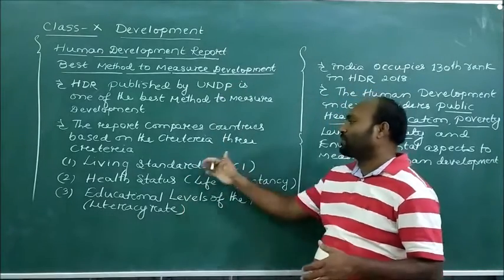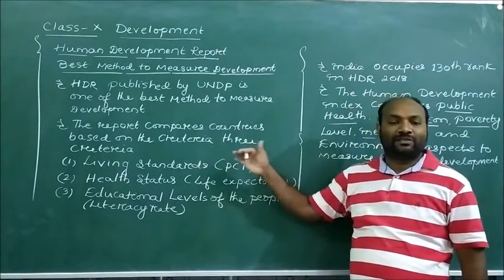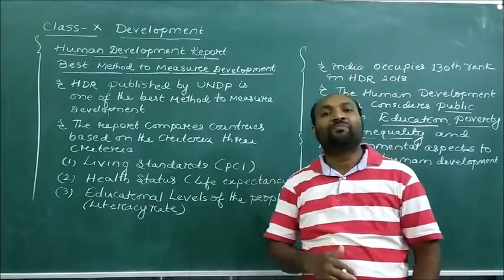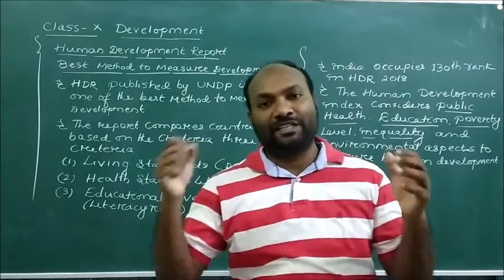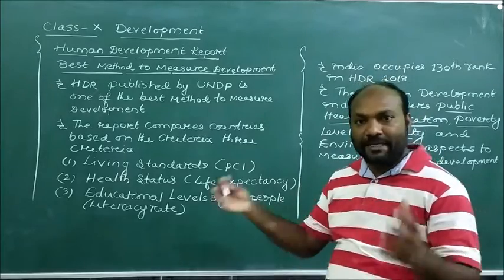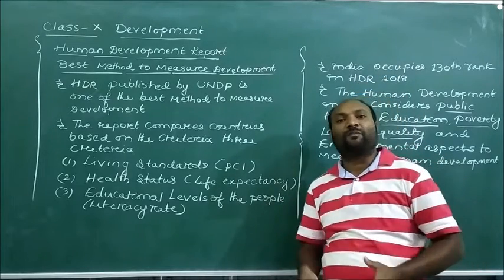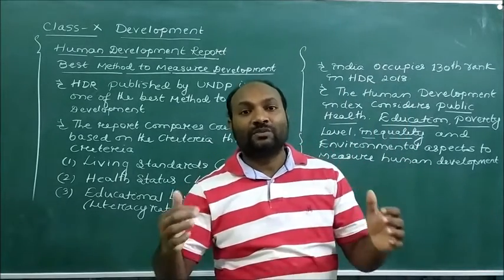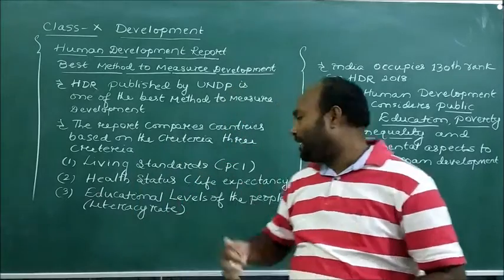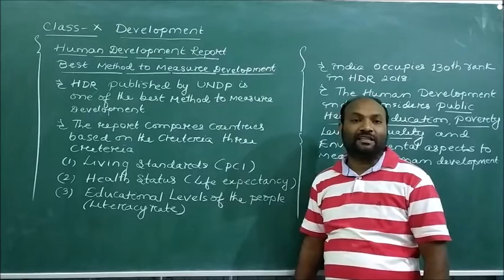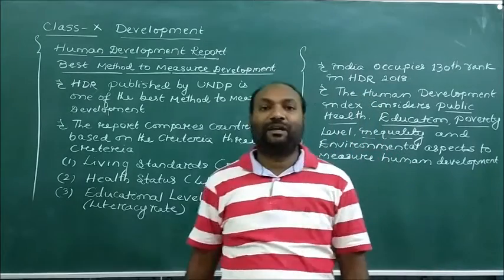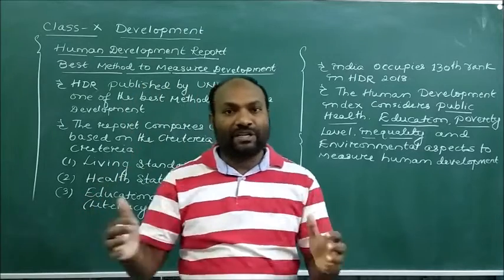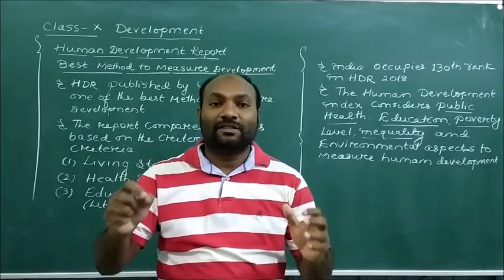So if we want to develop our nations, then we need to make our nations perfect in all these three areas: per capita income, which comes under the category of living standards, and the health status, where we need to increase public health facilities at a cheaper rate and provide better medical facilities to the citizens, so that they will have better health status and better life expectancy, and become the resource persons of the nations. And at the same time, we see the literacy rate. That means the education level is very important. When people are educated and have good education, they are the resource of the nations.